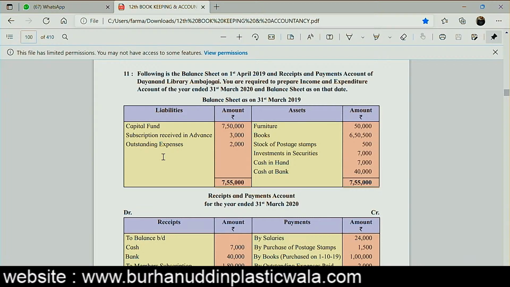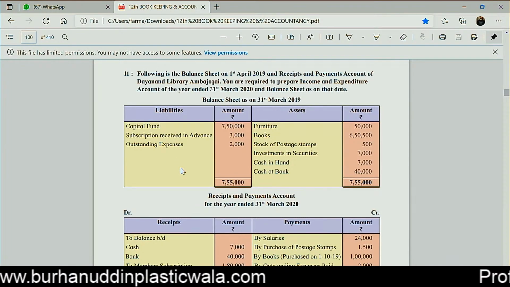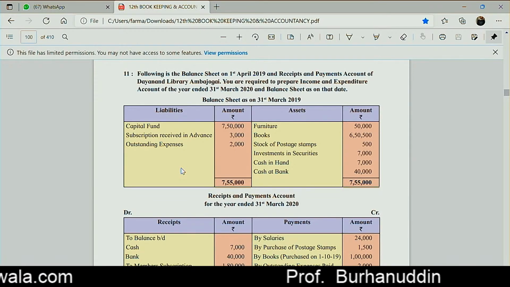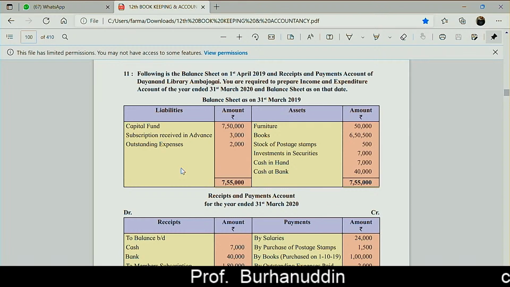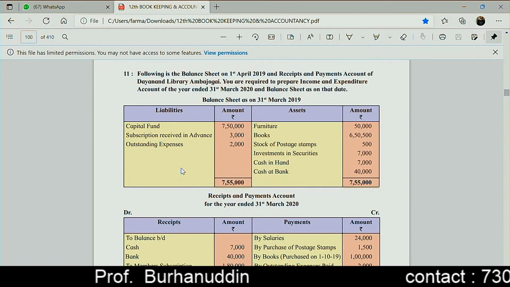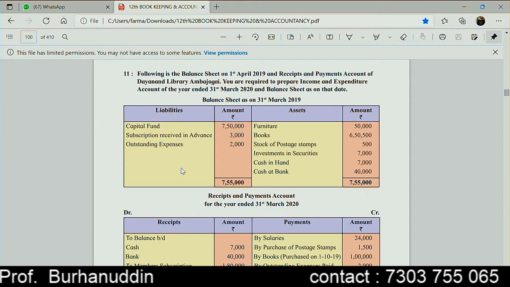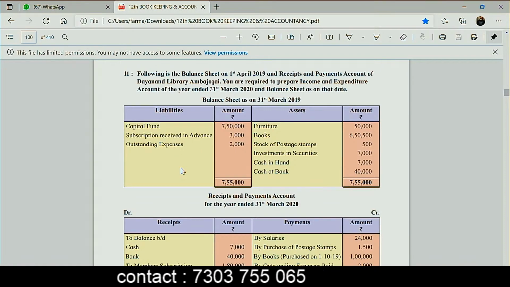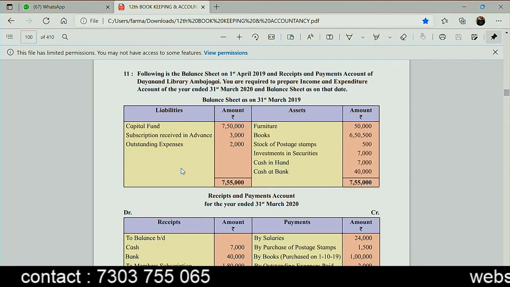I told you first you practice the sums that I have done, and then afterwards you're going to do the different questions. This question I haven't done yet. We started with only preparation of income and expenditure account, opening balance sheet and closing balance sheet. Do not try any other question until you are done with the questions I have done. Don't experiment, beta. Don't experiment.